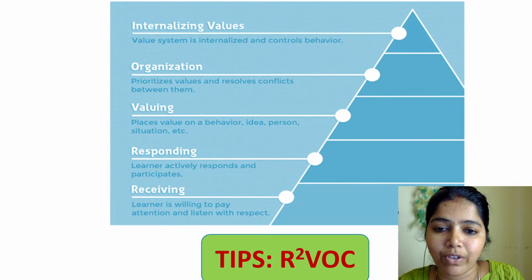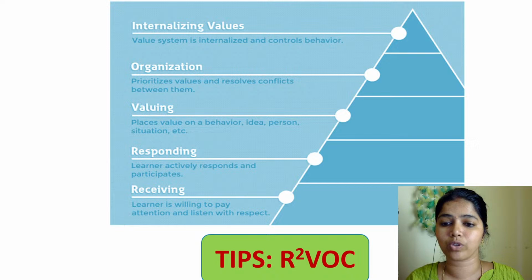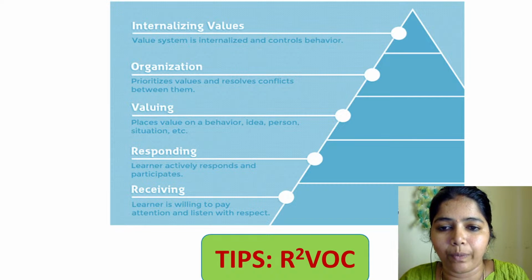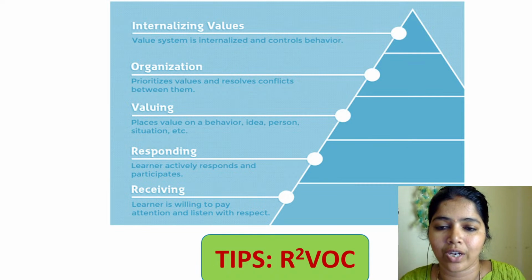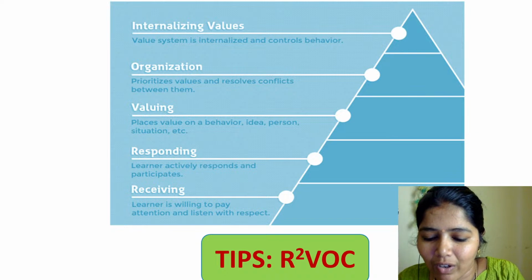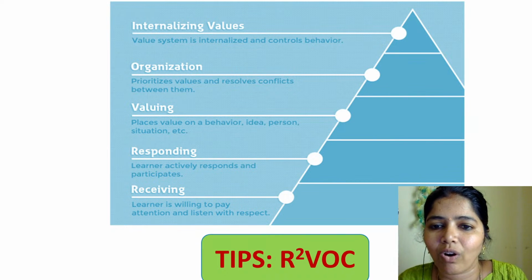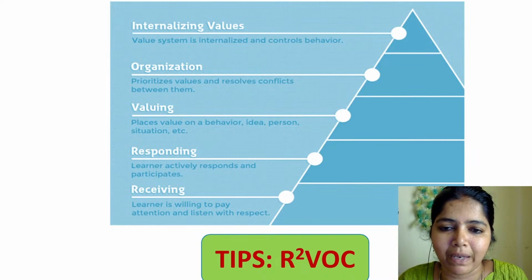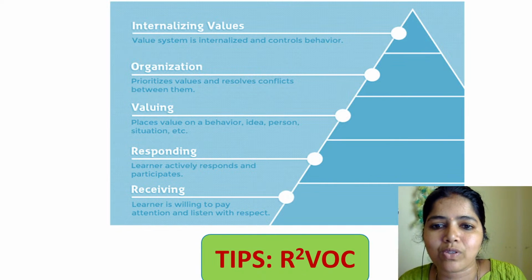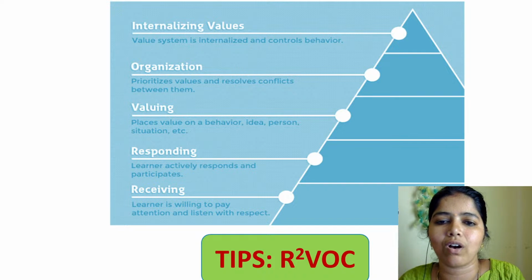Value means each and every person has a kind of value system. So you are behaving yourself in a right way. I am also behaving myself in a right way. So places value on behavior, idea, person, situation, we call valuing. And the next level is organization. So prioritizing the values, and whenever a problem comes, when I resolve the things, that I call organization. From a learner's perspective, whenever some problems come, the conflict has to be resolved, right? And that skill we call organization.